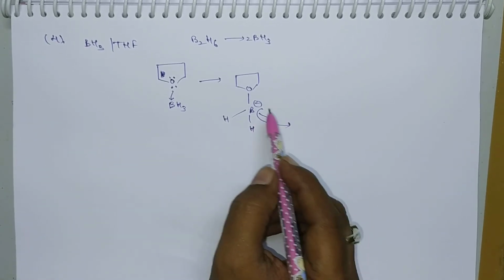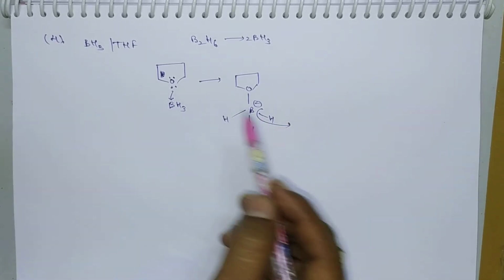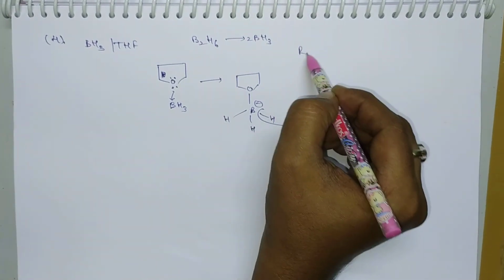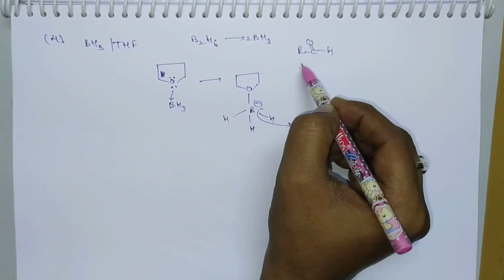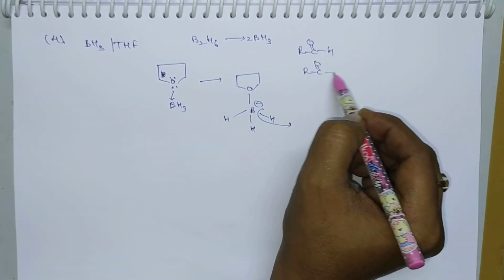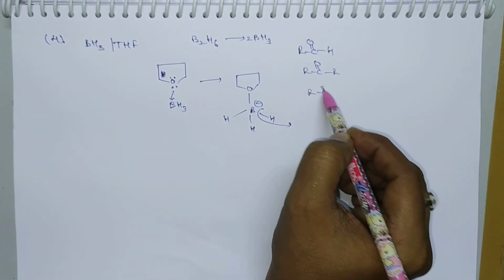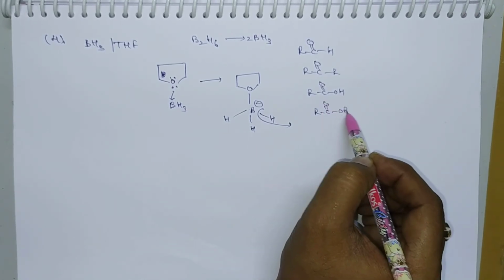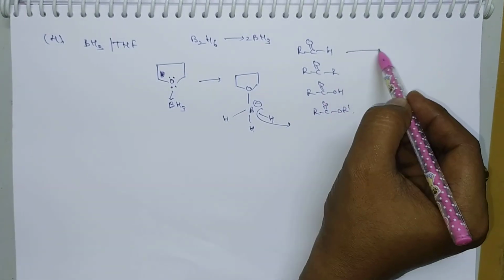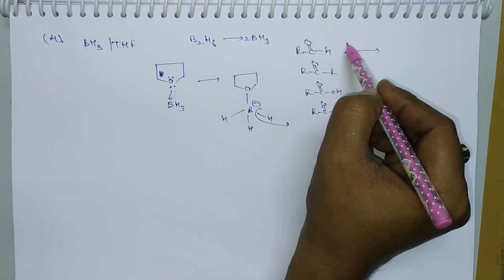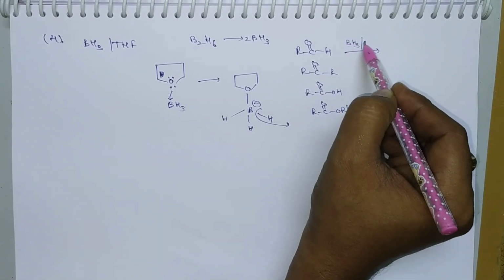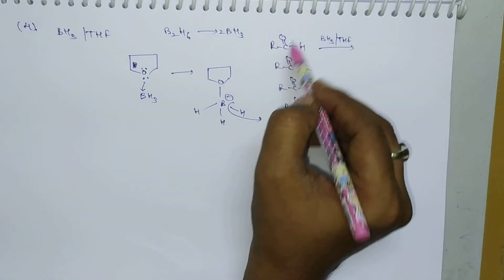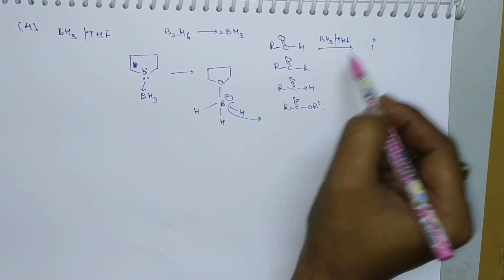So with this reagent we can reduce most of the functional groups like aldehydes, ketones, acids and esters also. These can be reduced to form alcohols. In presence of BH3 and tetrahydrofuran, aldehydes produce primary alcohols.